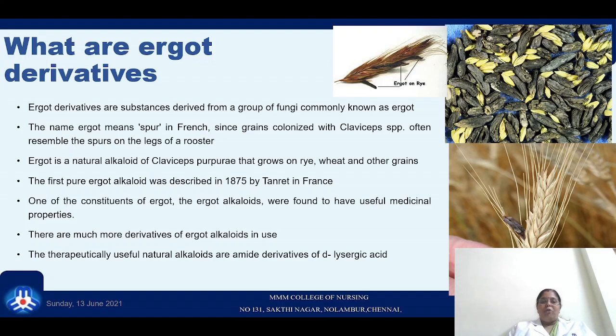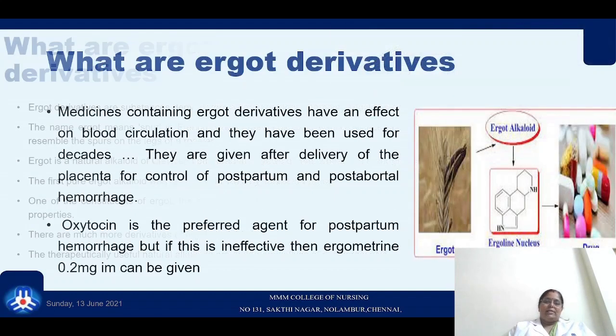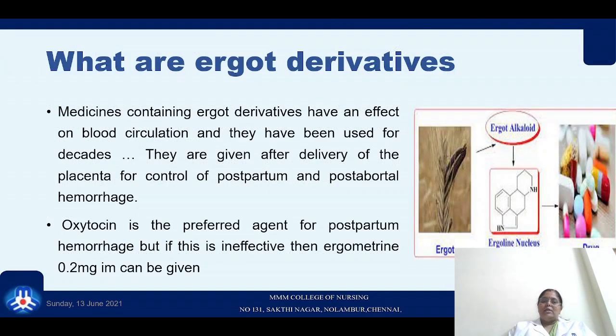The first pure form of alkaloid was described in 1875 by Tanret in France. One of the constituents of ergot is an ergot alkaloid, which is found to have more medicinal property, and we have a lot of derivatives of ergot alkaloids in common use. Therapeutically, the one we use is derived from D-lysergic acid. Medicines containing ergot derivatives have an effect on the blood circulation, and therefore have to be carefully used.